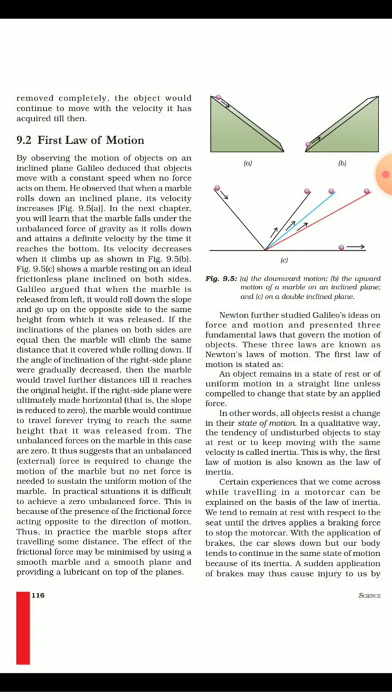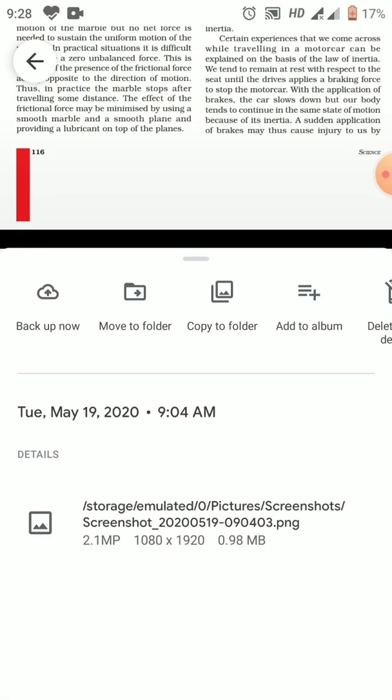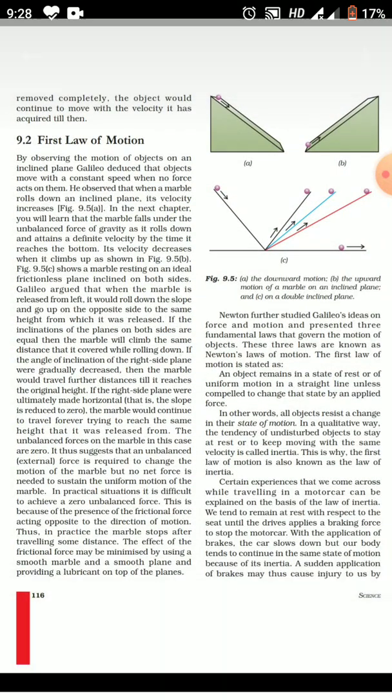Further, Galileo also explained that an unbalanced external force is required to change the motion of the object. If there is an external force, then only the motion of the object will change. This was the work done by Galileo.